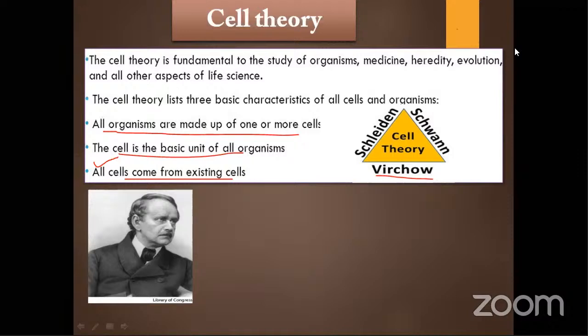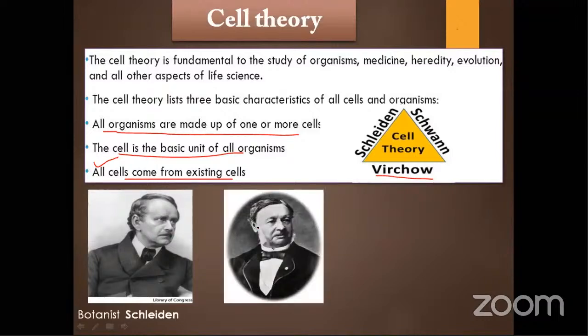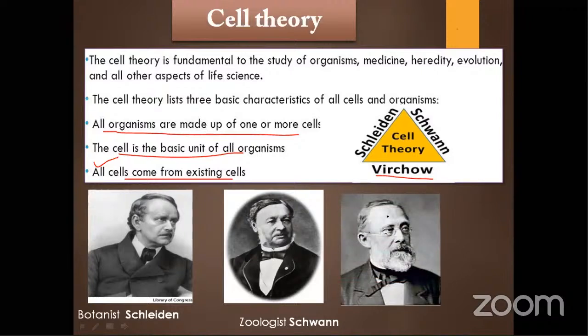I'll show you the picture of Acetabularia just now. Just wait for a second. The scientists are: this is Schleiden, this is Schwann, and this is Virchow. Schleiden was a botanist, Schwann was a zoologist, and Virchow gave the third point, omnis cellula e cellula, right?